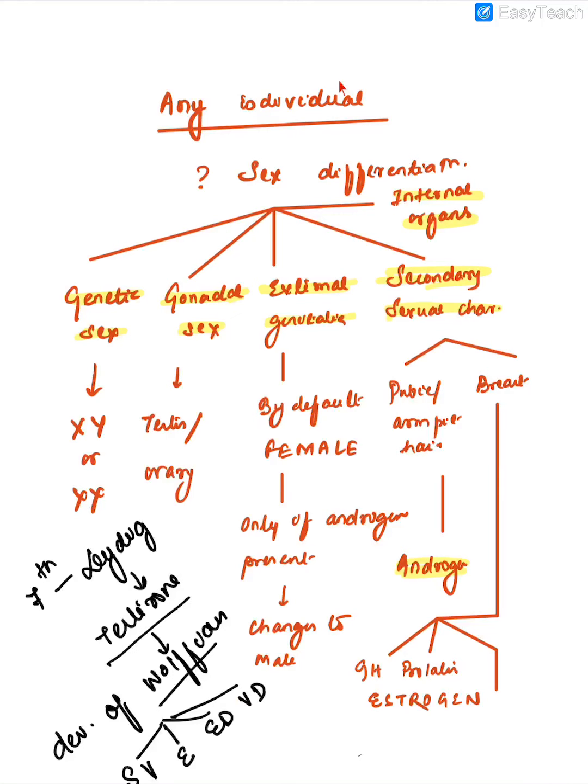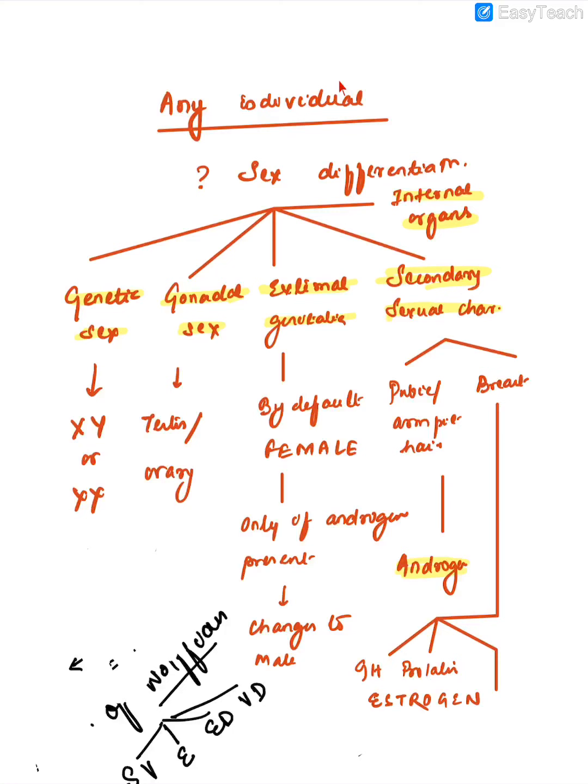This testosterone will then get converted in the peripheral tissues to dihydrotestosterone, and this dihydrotestosterone will act on the external genitalia also, and it will make it a male type. So this is how the XY genetic makeup will lead to the internal sexual development of the male type and the external genitalia development of the male type.